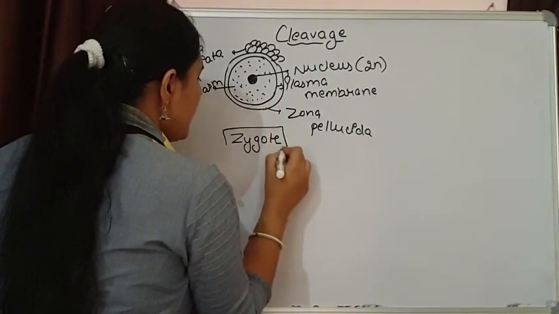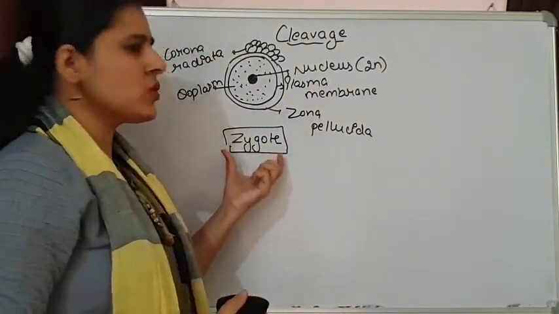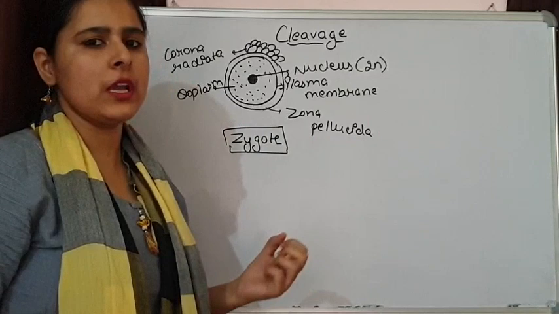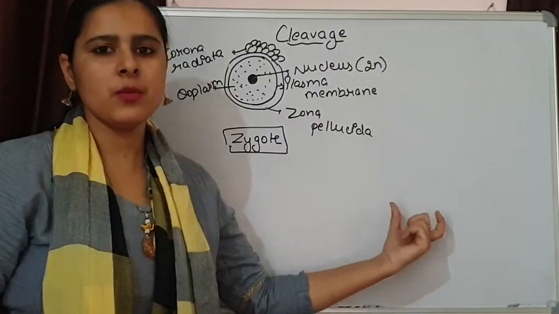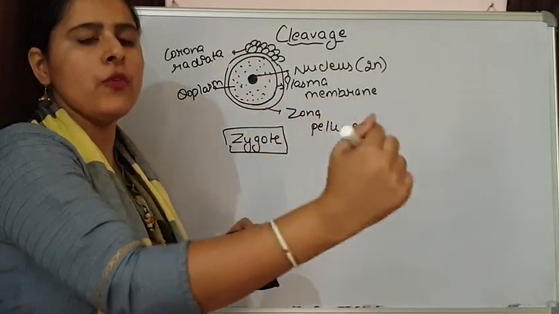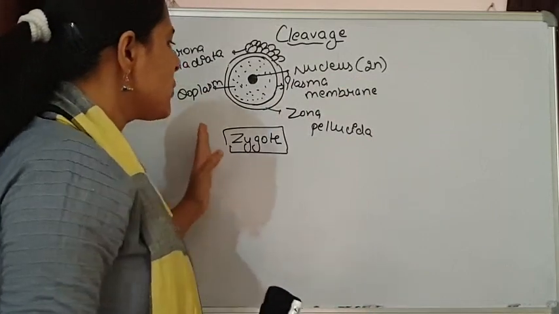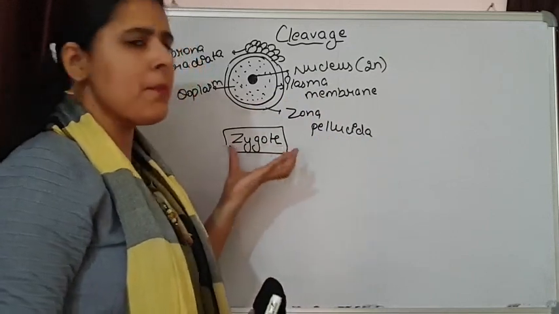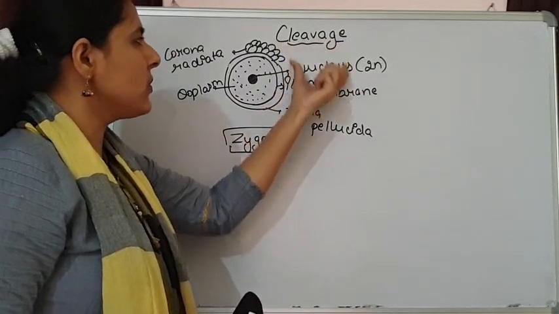This zygote has formed in the ampulla region of the fallopian tube. Now, this zygote has to undergo various mitotic divisions. All the divisions that take place will be mitotic in nature because the number of chromosomes is maintained, that is 46 chromosomes, and it will start moving in the fallopian tube in the direction of the uterus. As the zygote moves toward the uterus, it goes through a sequence of mitotic divisions, leading to a mass of cells known as the blastula. These whole mitotic divisions are known as cleavage.